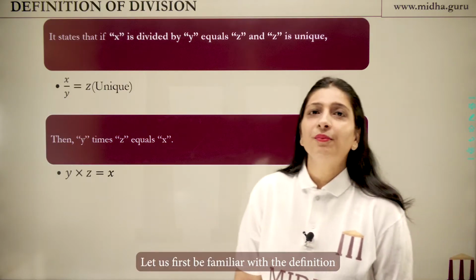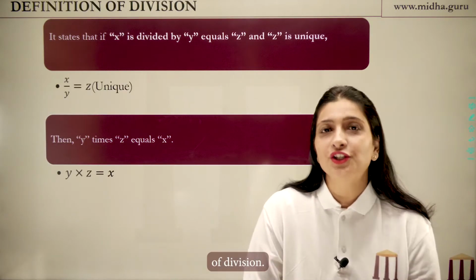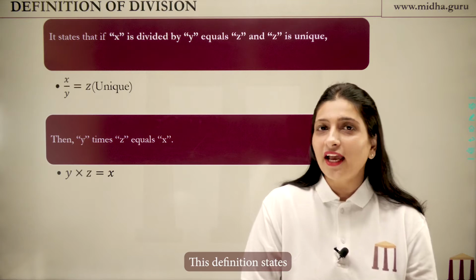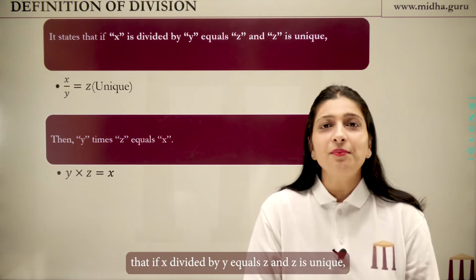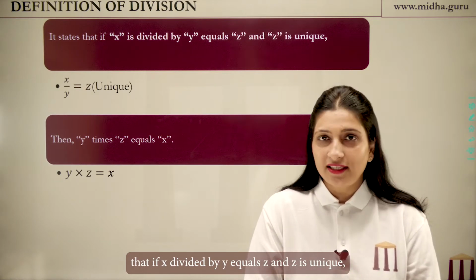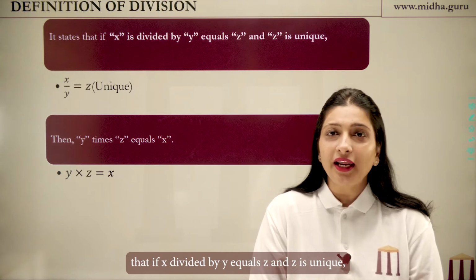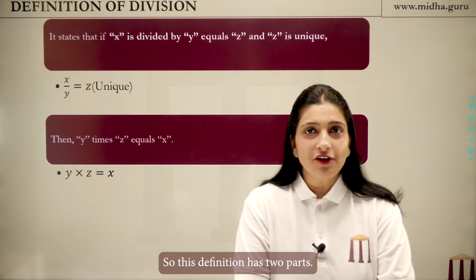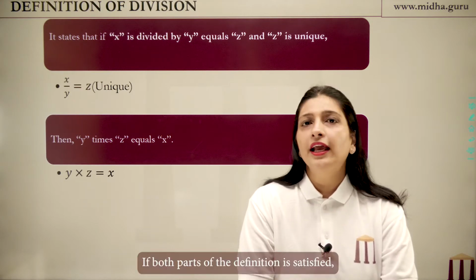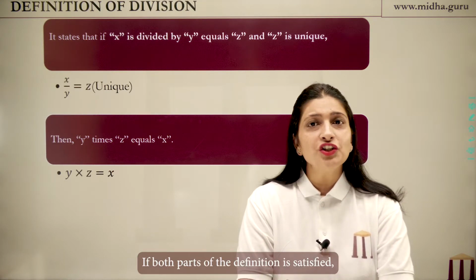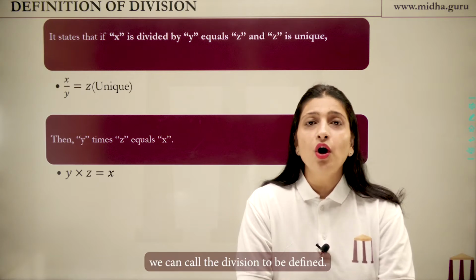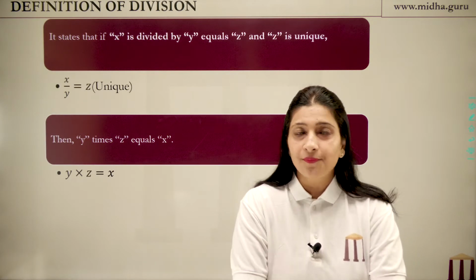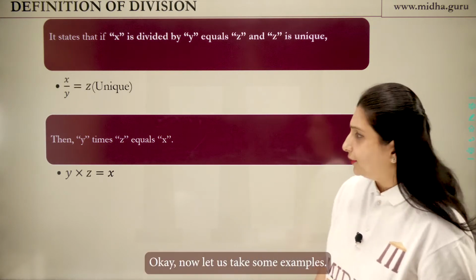Let us first be familiar with the definition of division. This definition states that if x divided by y equals z and z is unique, then y times z equals x. So this definition has two parts. If both parts of the definition are satisfied, we can call the division to be defined. Okay, now let us take some examples.